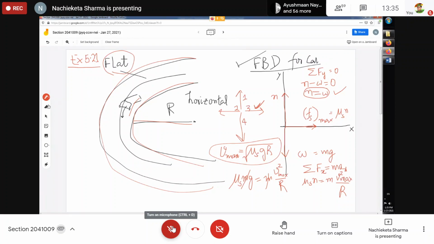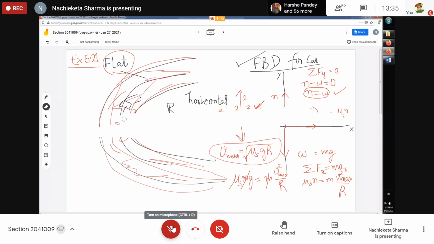But if by misfortune there is some water or ice on the road, then mu_s will be reduced. So mu_s reduced means your centripetal force will be reduced, which means your Vmax will also have a smaller value. If you ride your car with this Vmax, there is every possibility that you will be in trouble.